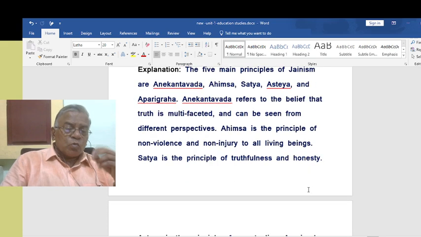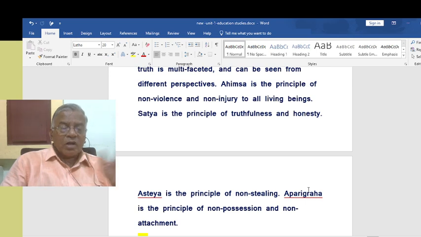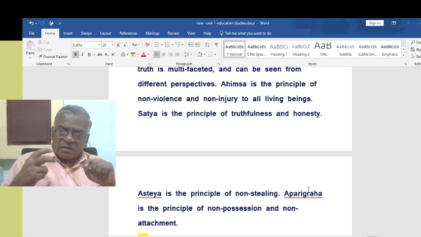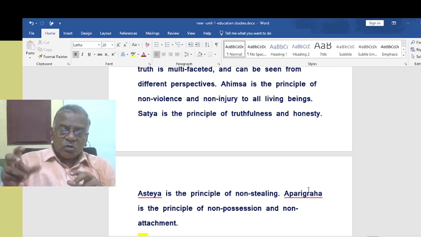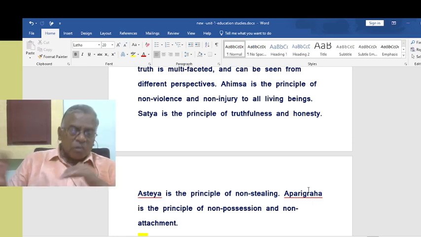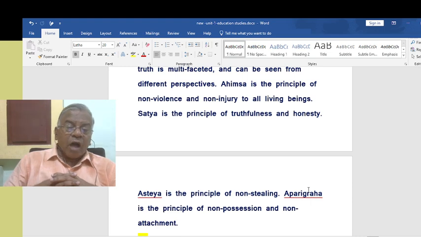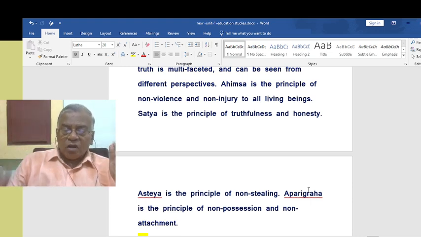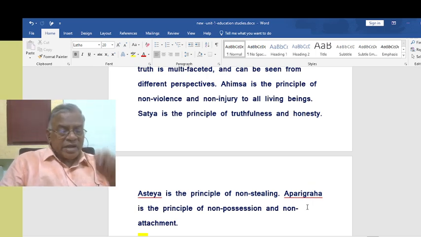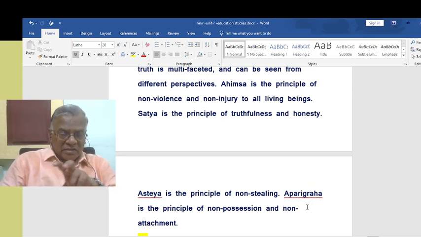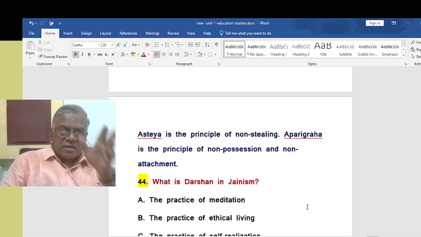That is the idea of Ahimsa. Satya is the principle of truthfulness and honesty. Of course, you know that. Asteya is the principle of non-stealing, not liking the possessions of others, or not trying to take away the possessions of others. So that is non-stealing. We should not steal things from others, in other words. That is called Asteya. Then Aparigraha is the principle of non-possession and non-attachment, not having any craving for any material thing. That is called Aparigraha. Non-possession and non-attachment towards material things.